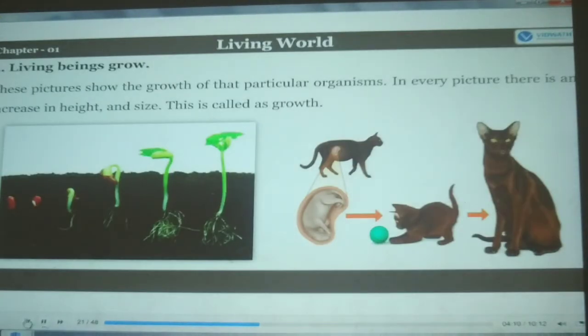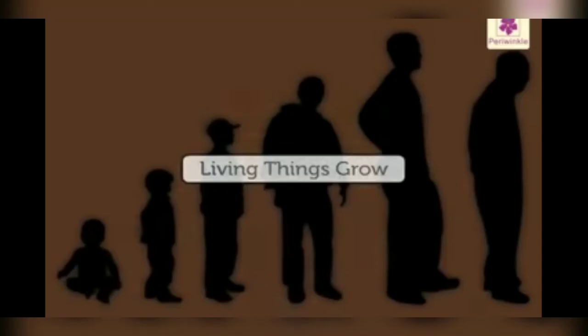Next is the picture. This is the 4th characteristic of the living world, that is living beings grow. So children, living beings grow up to a certain age. Look at the picture.